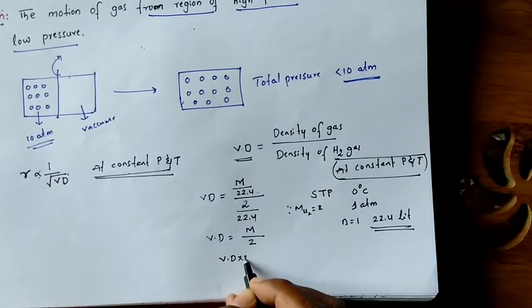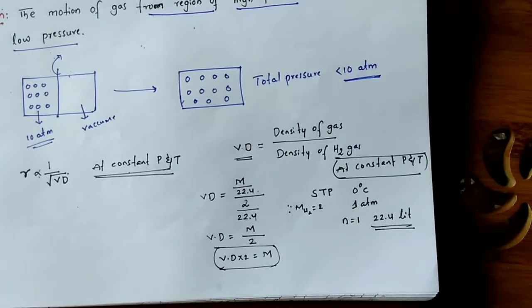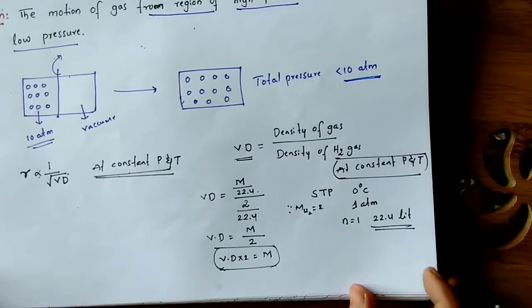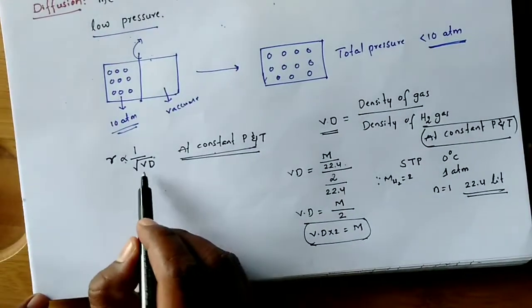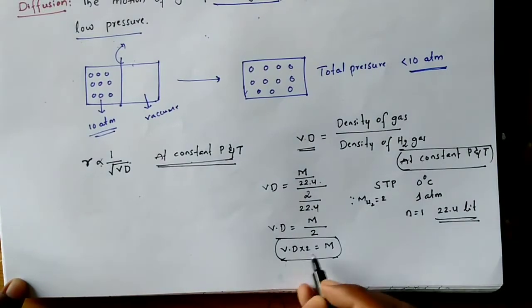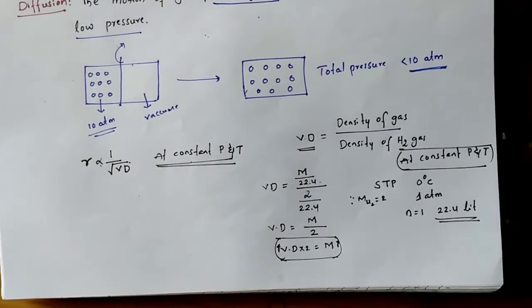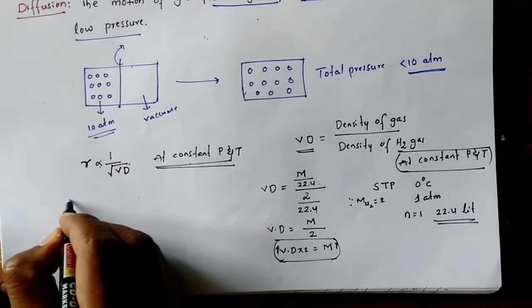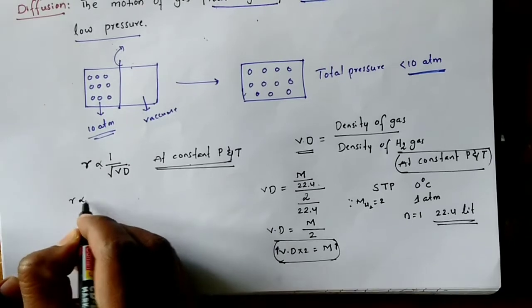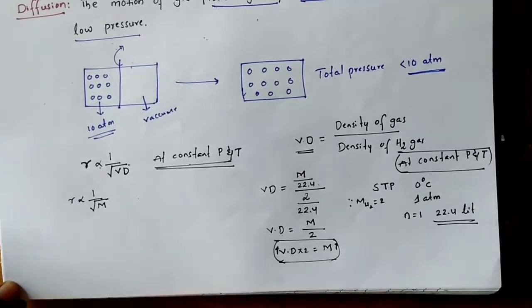Vapor density into 2 is always equal to molecular mass. So instead of vapor density I can take molecular mass, because they are directly proportional: if molecular mass increases, vapor density also increases. Therefore, rate of diffusion is inversely proportional to the square root of molecular mass.